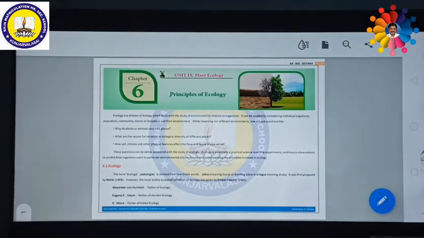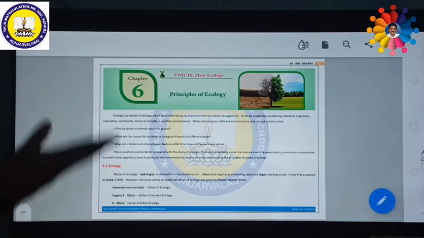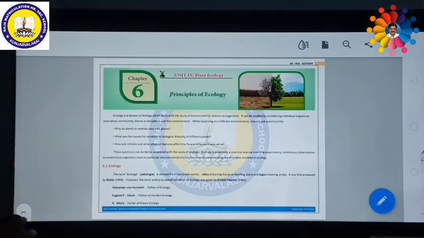However, the most widely accepted definition of ecology was given by Ernst Haeckel. What has he given? He has given that ecology is defined as the mutual interrelationship between organism and the environment. That's all about ecology. It's a beautiful definition given by Ernst Haeckel.